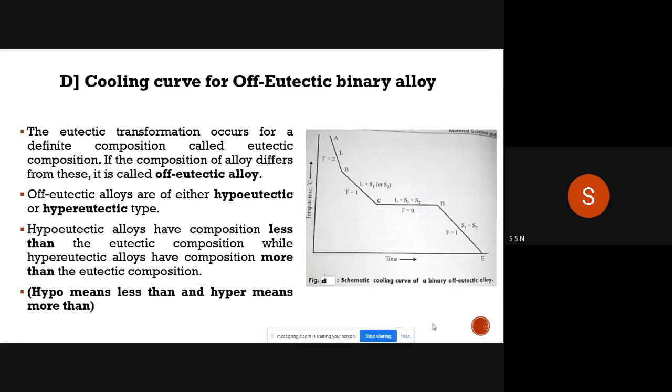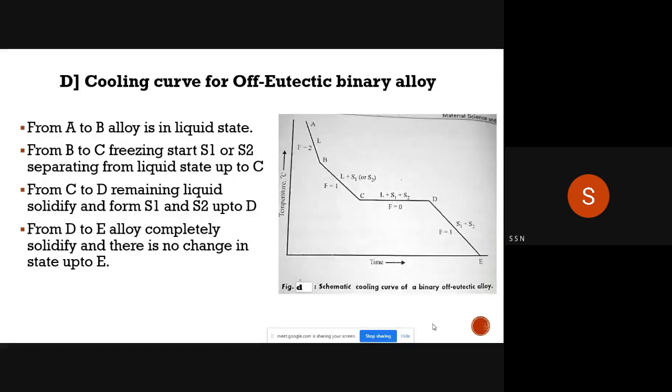And hypereutectic means that the composition is more than the eutectic composition. Hypo means less and hyper means more. So off eutectic alloys are either of the hypoeutectic type or the hypereutectic type.